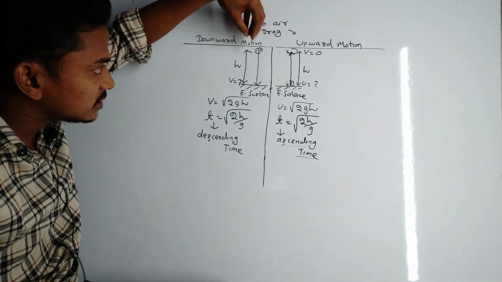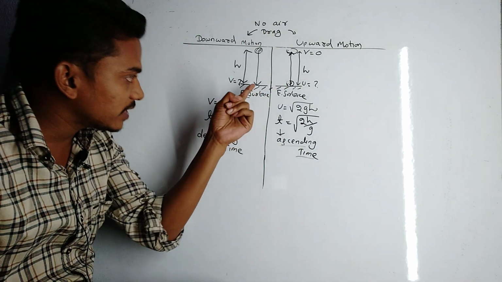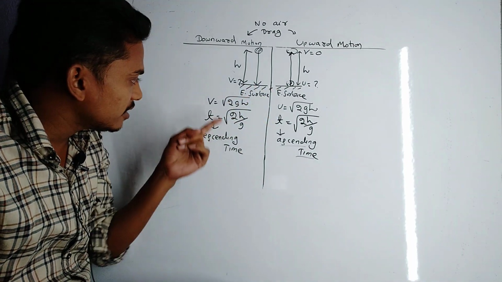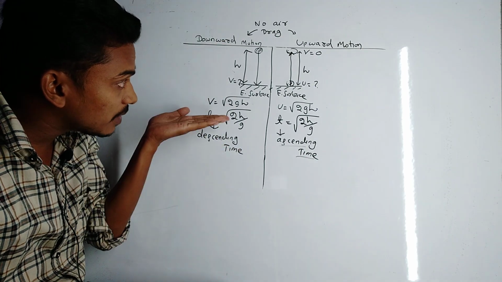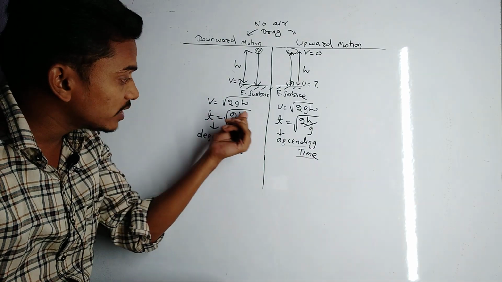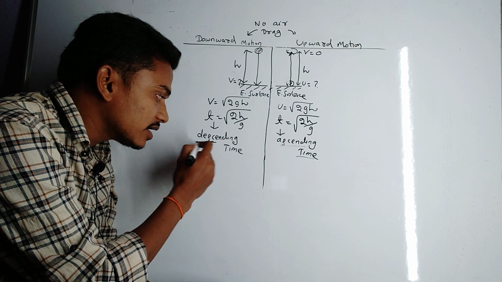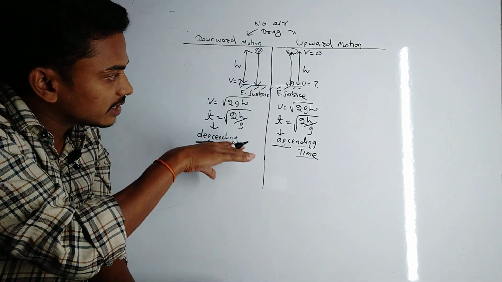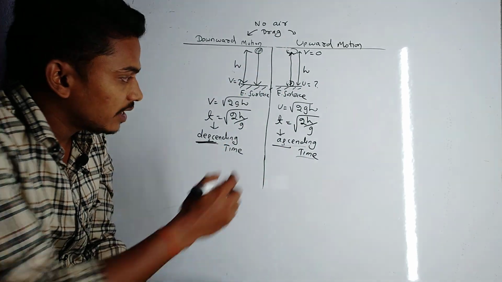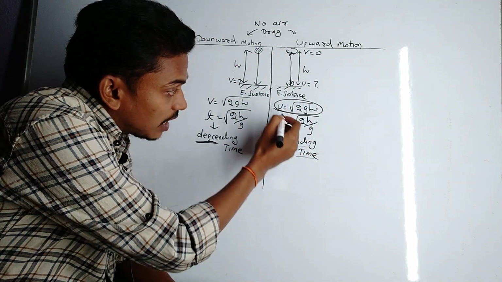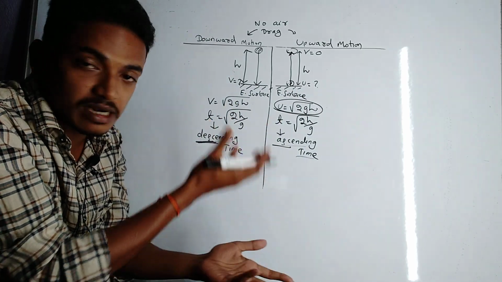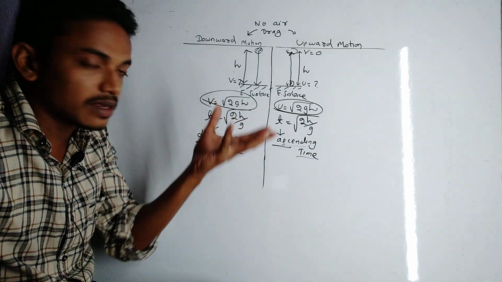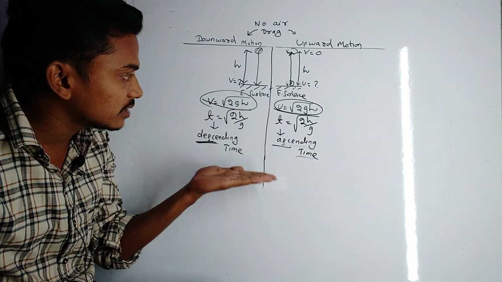Similarly, if a body is released from a height h, then the final velocity, or the velocity with which it reaches the surface of earth, is root over 2gh, and time taken by the body to reach the surface is root over 2h by g, and this is called the descending time. You see here, ascending time is equal to descending time, and the upward projected velocity, root over 2gh, is the same as the velocity with which it reaches the surface.